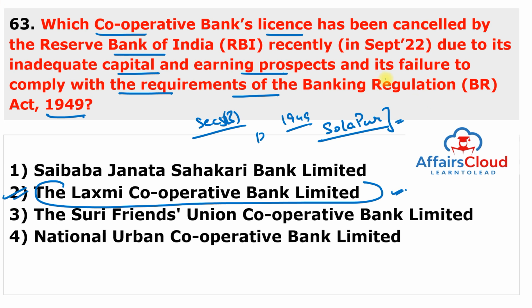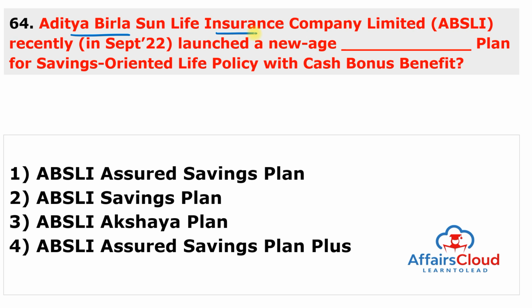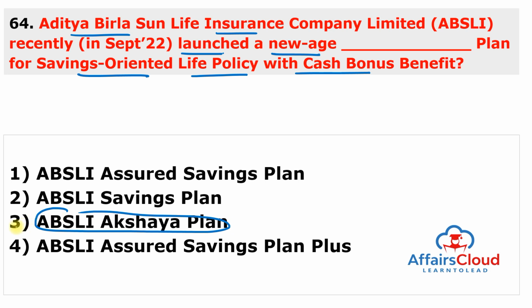Moving to next question. Aditya Birla Sun Life Insurance Company Limited recently launched a new age dash plan for saving oriented life policy with the cash bonus benefit. And name of this plan is Aditya Birla Sun Life Insurance Akshaya Plan. So answer of this question is 3.